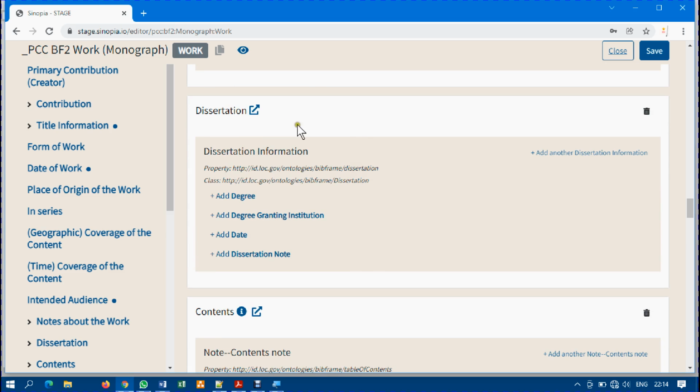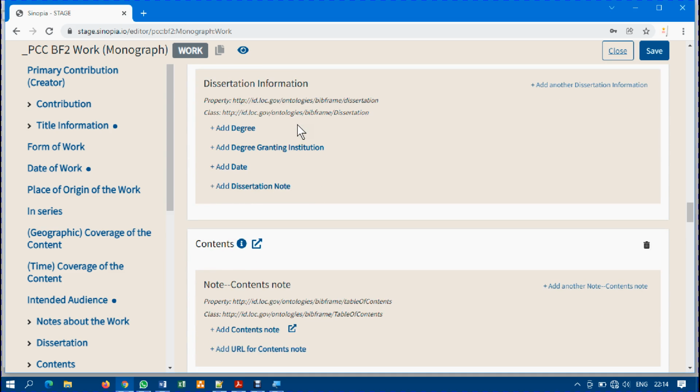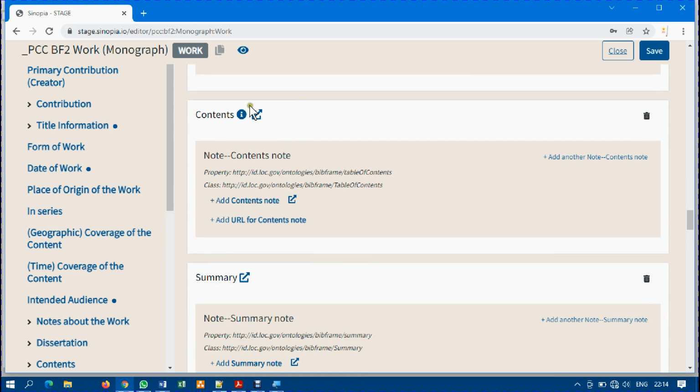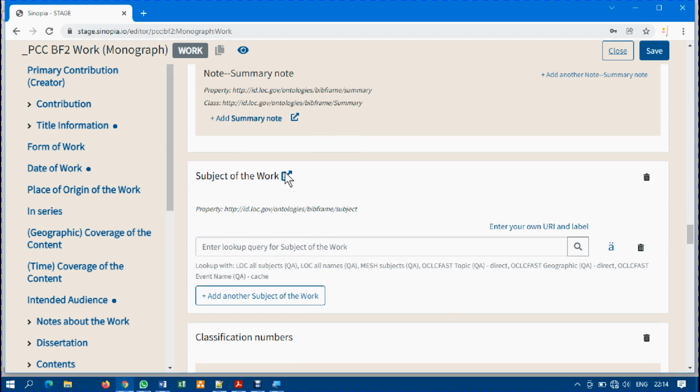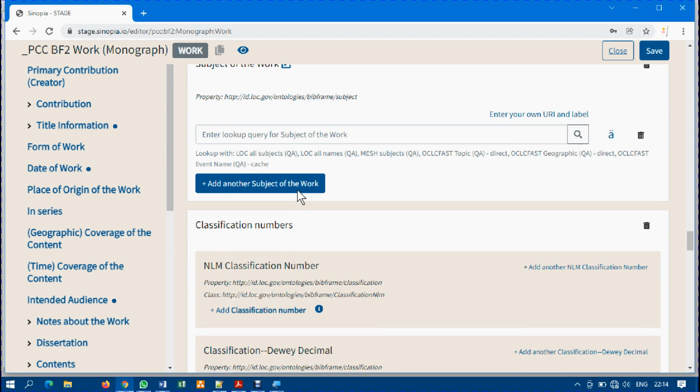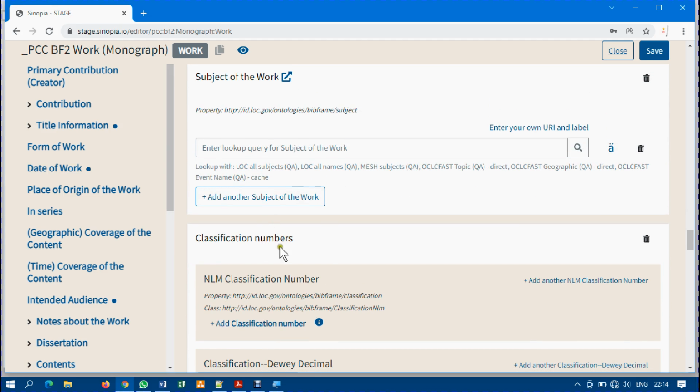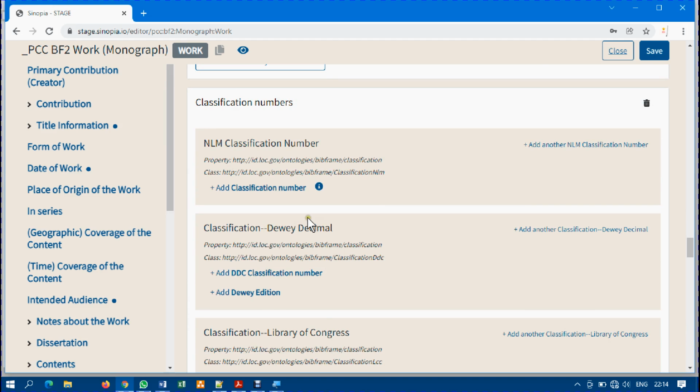Now, is it a dissertation? No. The content note. Now, I don't have any notes. Summary like abstract, I don't have any one. Now, classification number. Definitely, for you to catalog, you must have classified. That's why you see classification number.